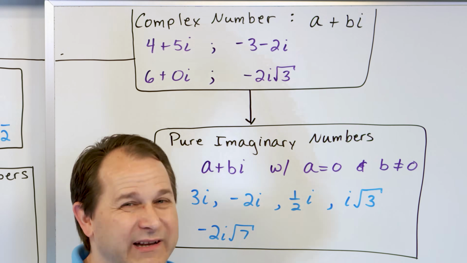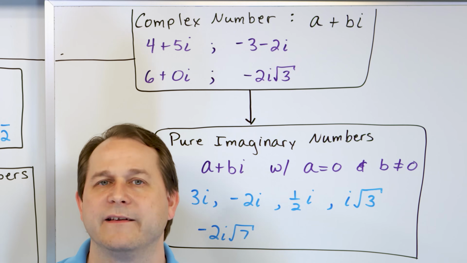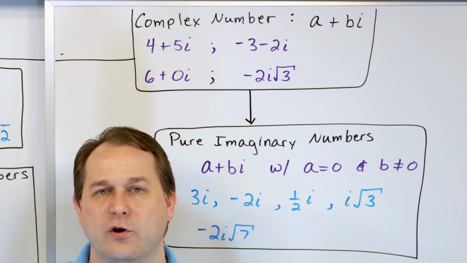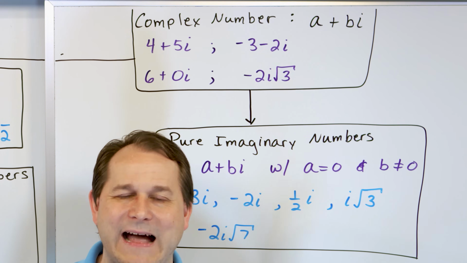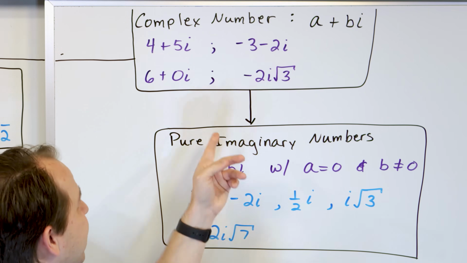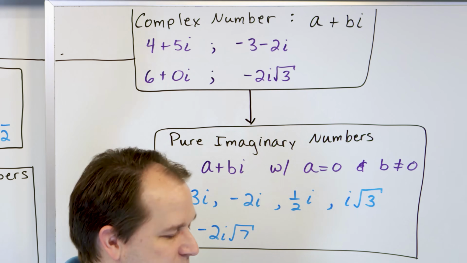So the complex number lives at the very tippy top of the pyramid. It literally is all of the possible numbers that we know to exist. And so we use them to solve equations. They have very practical applications, but that's generally the idea of what a complex number is. And a complex number will always have a real part, and a complex number will always have an imaginary part, denoted by the i.